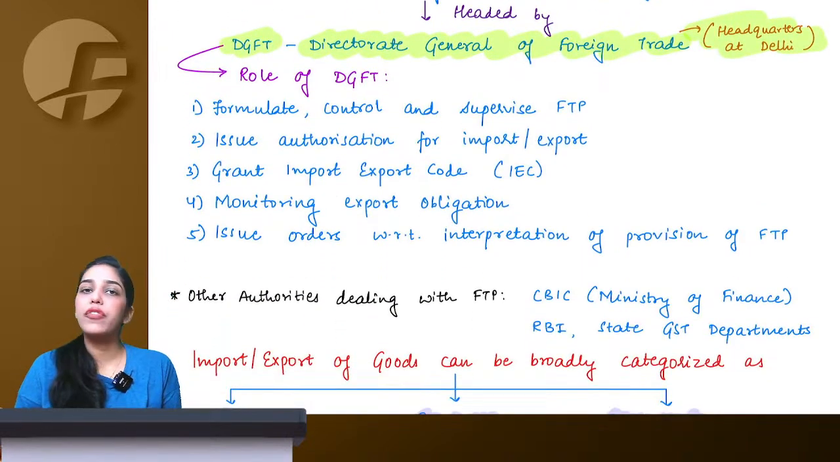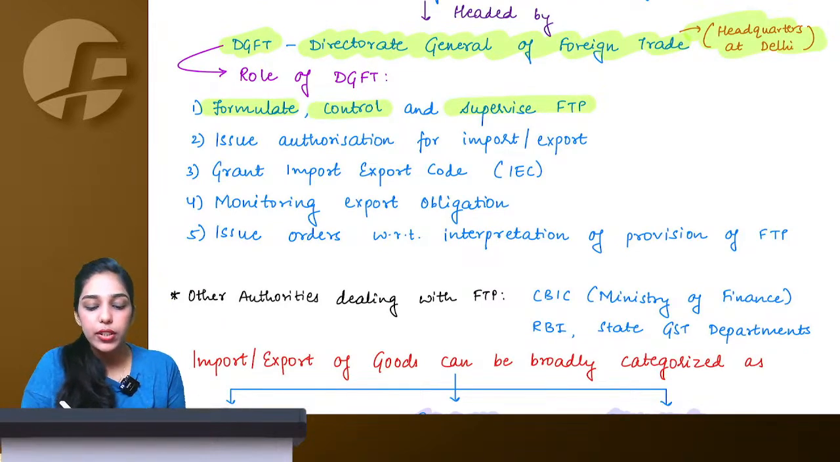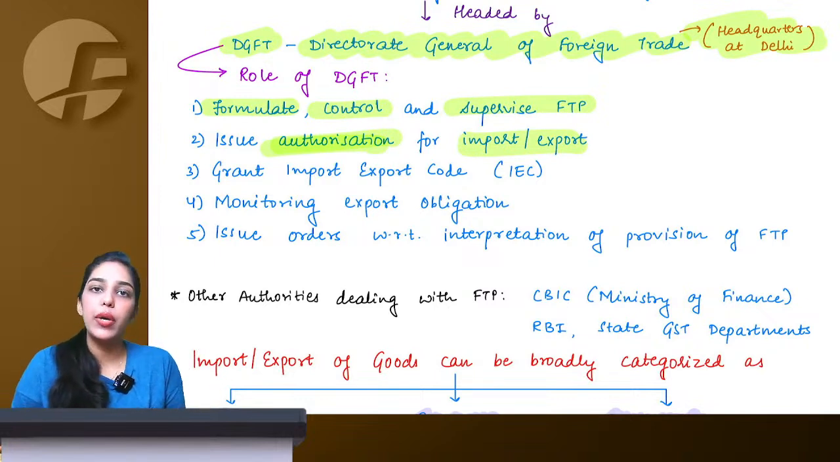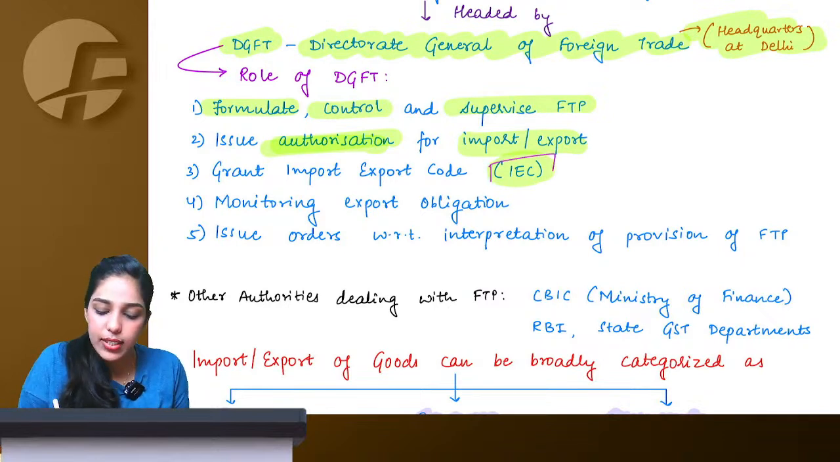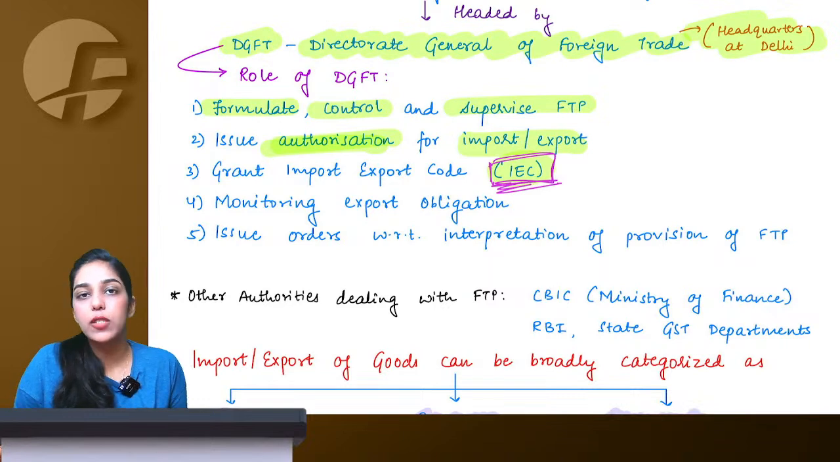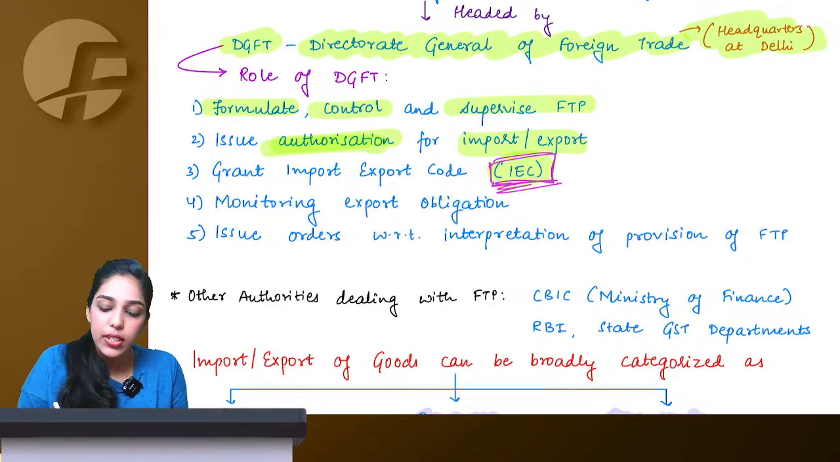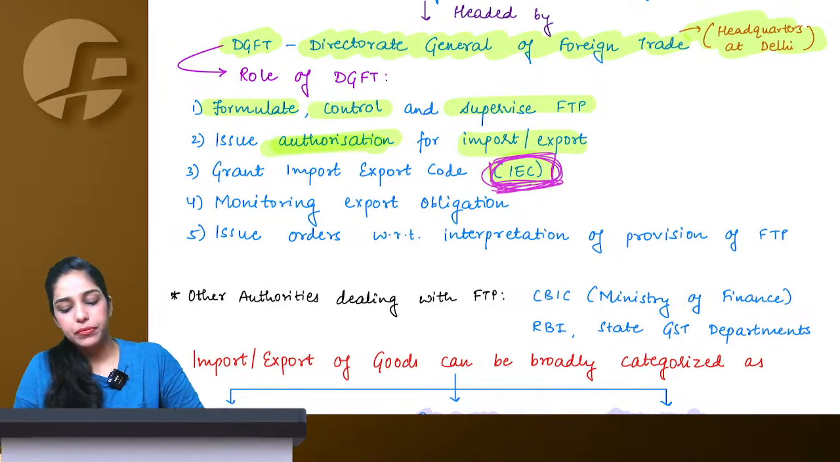So what is the role of DGFT? Everything. To formulate, to control, to supervise the FTP, to issue authorization for import and export, meaning who shall be allowed to do import and export, and to give the IEC code. Now what is the IEC code? IEC is Import Export Code. Today if you want to start an import export business, you cannot unless you have an IEC. This Import Export Code is also granted by DGFT only.